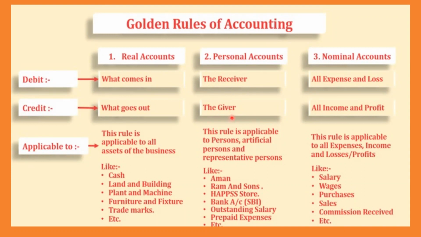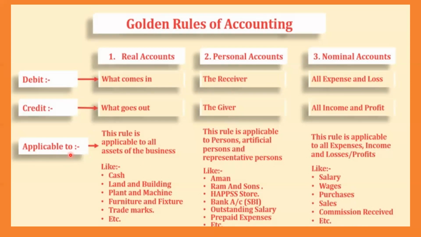Okay, she will return that 100 rupees with interest. 120 rupees she's going to give back to me next month. That means I am giving the money to Naushita. I will become the giver. Naushita is receiving the money. She will become the receiver. Why? Because it is a personal account. One should give, one should take. Okay, very simple. Remember, personal means always you should remember the giver, the receiver. One gives the amount and one receives the amount.